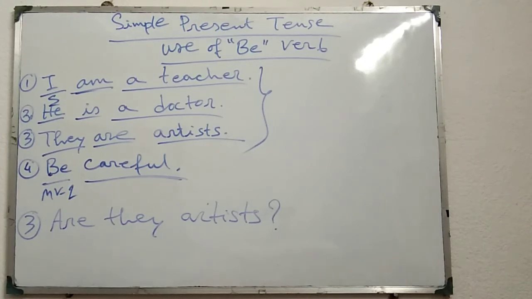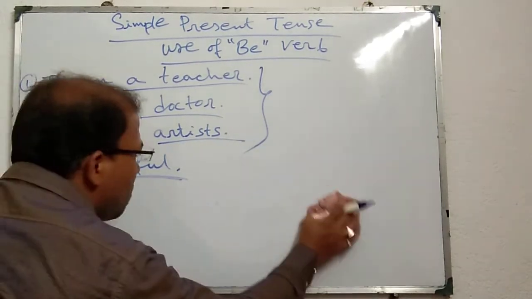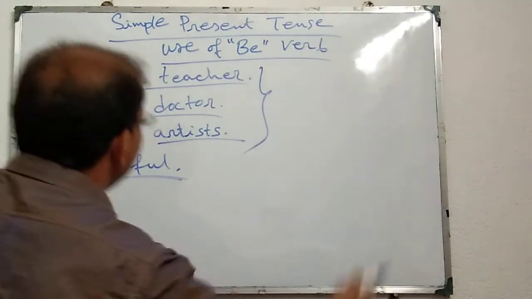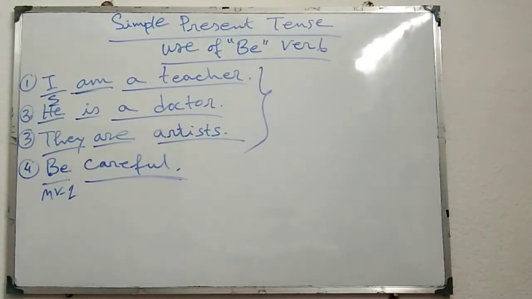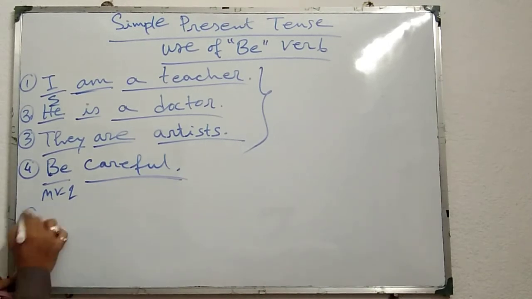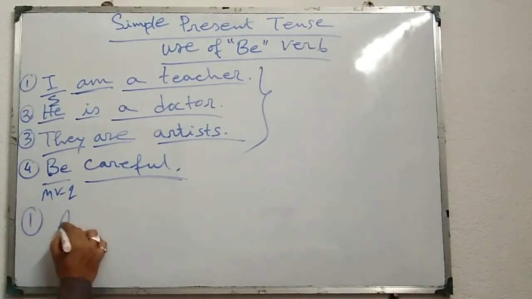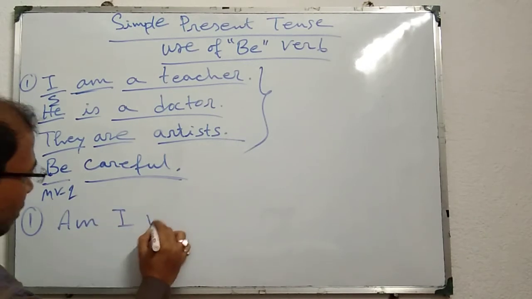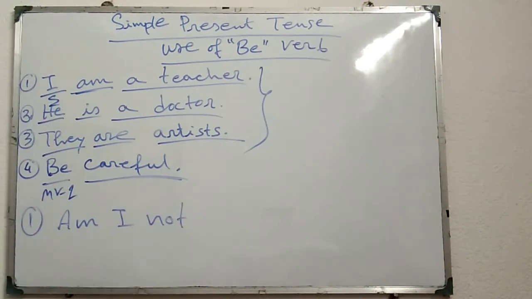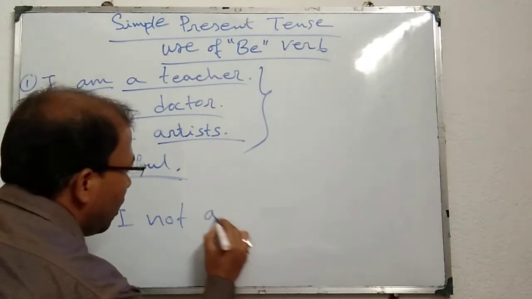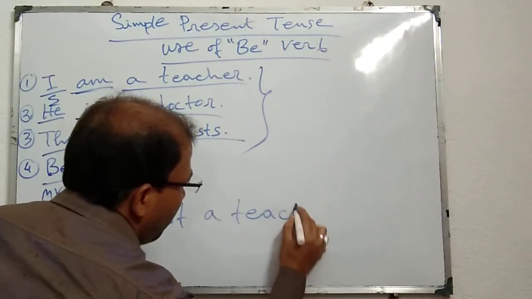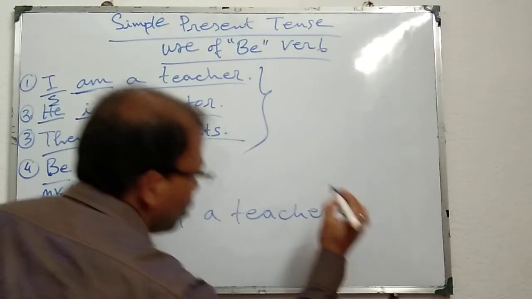Now, if I want to make these sentences into interrogative negative, then the first one will be like this: am I not a teacher? Question mark.